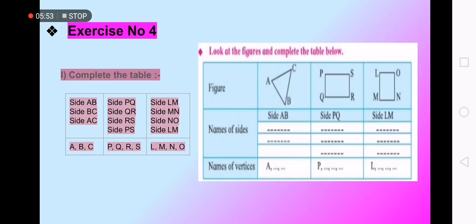First is side AB, side BC, side AC, ABC. Then side PQ, side QR, side RS, side PS, PQRS. Then side LM, side MN, side NO, side LN,